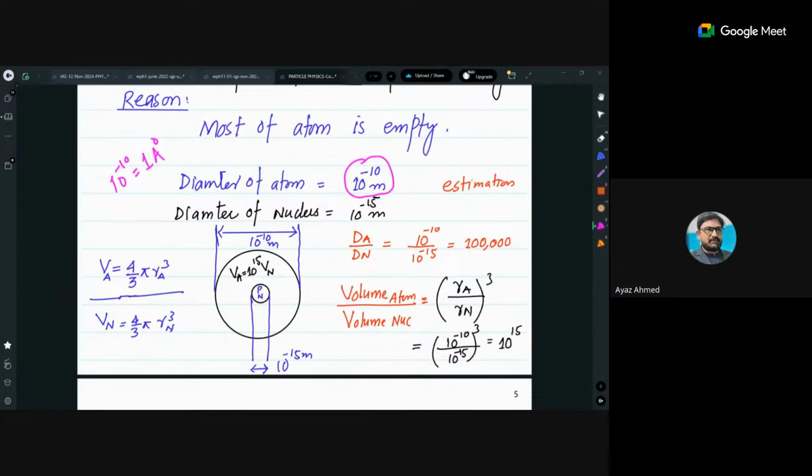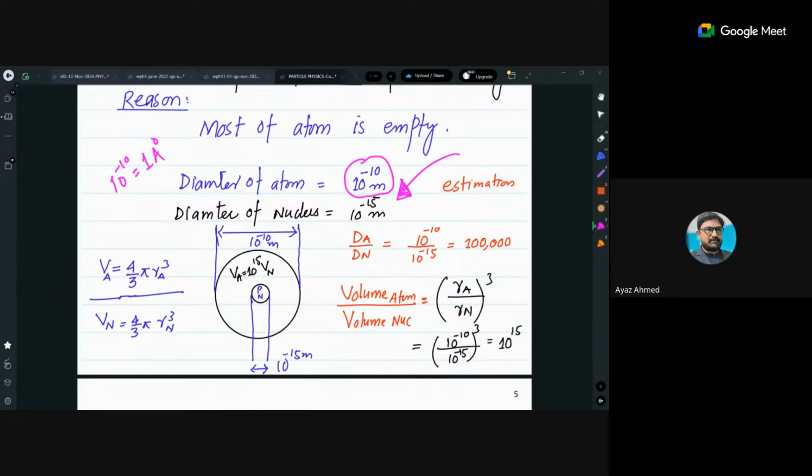So that is an estimation, and in your AS level, this question is also asked. It is not mandatory that it would be asked in your nuclear or particle physics part. It can be asked in the estimation part of the question, in the first chapter, chapter number 1 question.